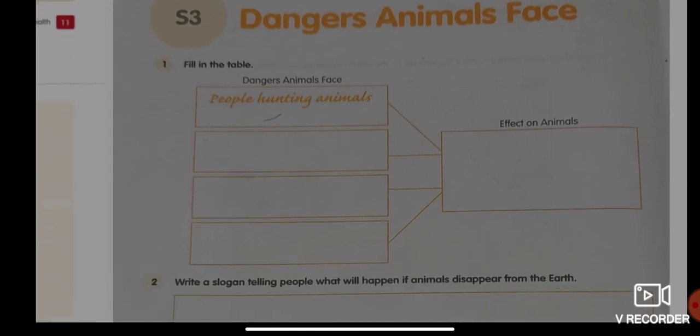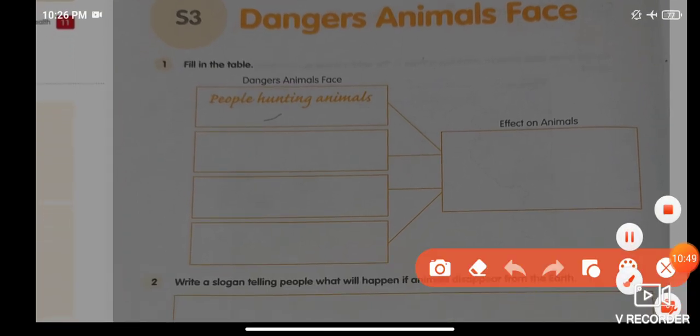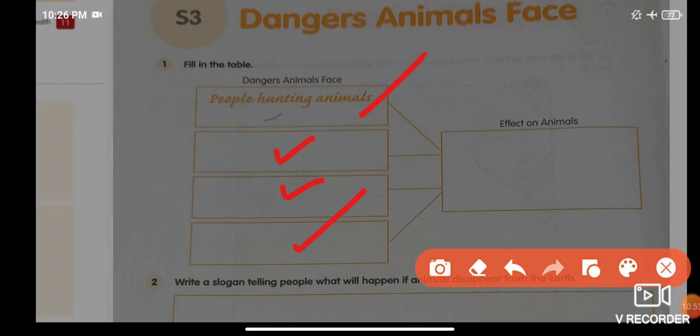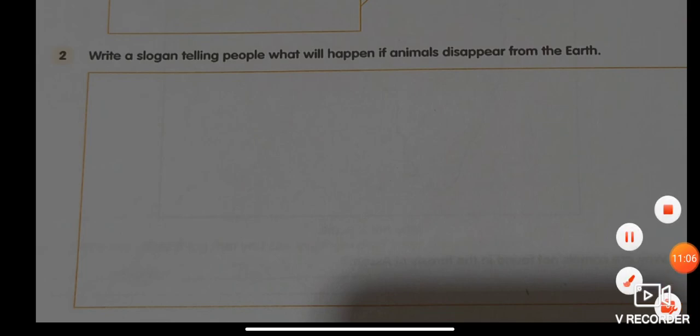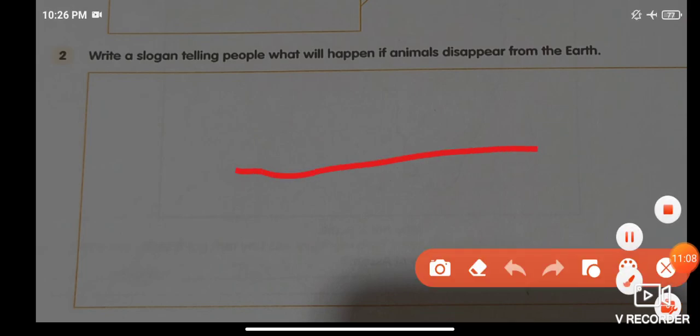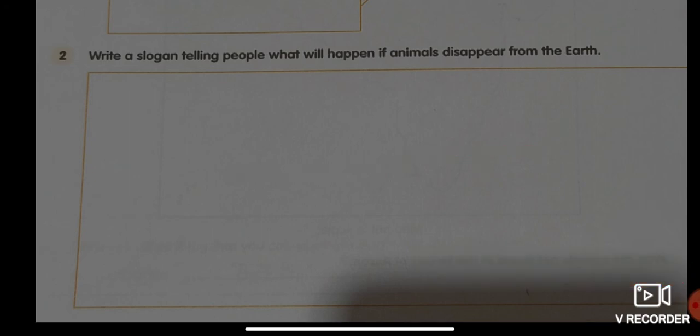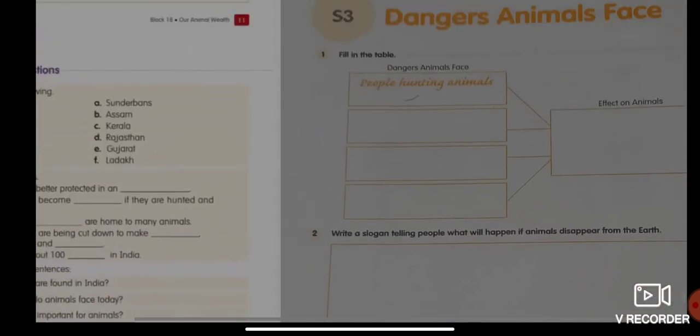Fill in the table. You have to do it like this in the given box. One has been done for you. Similarly, you have to do the rest, and for the effect on animals, write here how they will be affected. Write a slogan telling people what will happen if animals disappear from the earth. So you have to write a simple message telling people what will happen if animals disappear from the earth. That is your work for today.